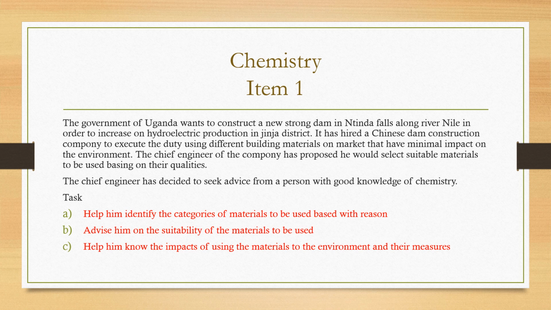So there is not much need for you to cram that this one is from this group. Don't stress yourself, most especially for section A items. So let's go straight to this item and we see.